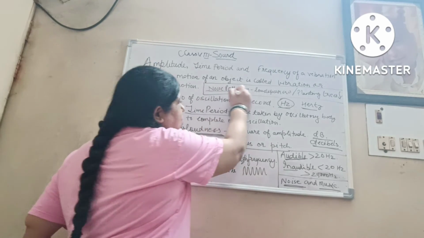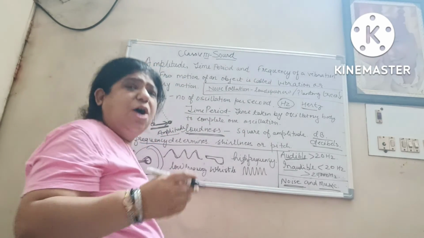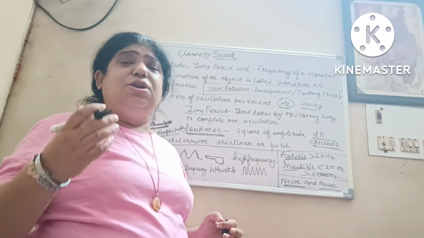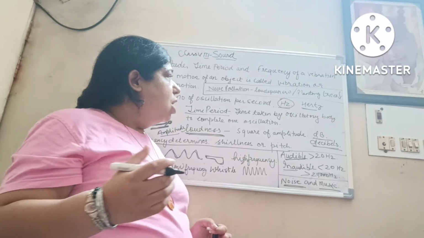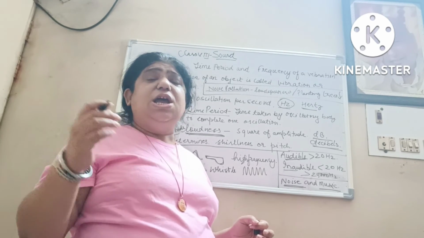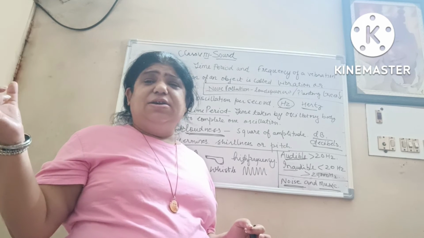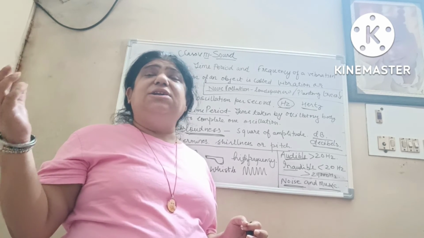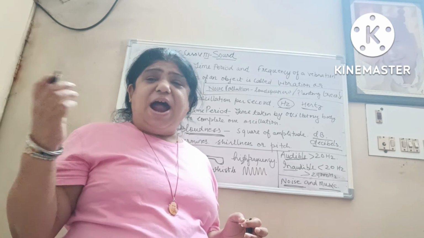Now what is noise pollution? The sound of horns and loudspeakers are all noise pollution. Now how can you avoid noise pollution? You can plant trees.